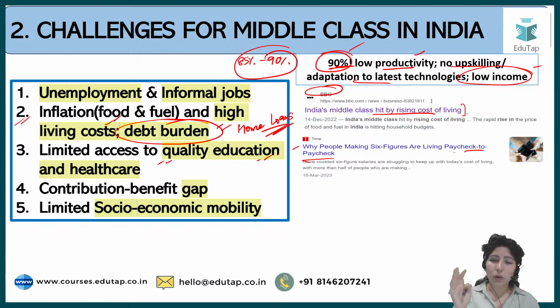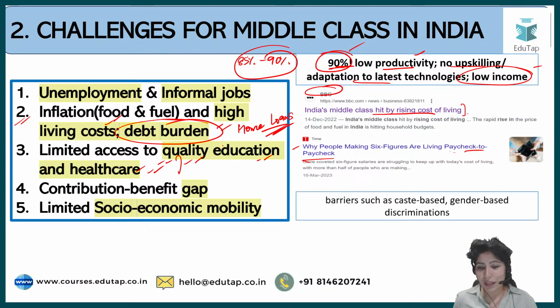Lack of access to quality education. Free schools are out of bounds for middle class. They do not prefer to send their children to free schools. What they prefer is sending their children to good private schools, and these are very expensive. And limited access to healthcare, as well as there are very few government schemes which are running to benefit the middle class, middle income groups.